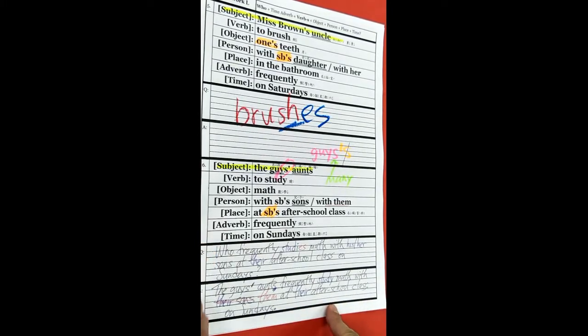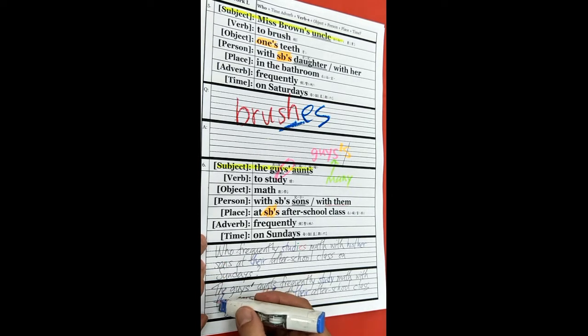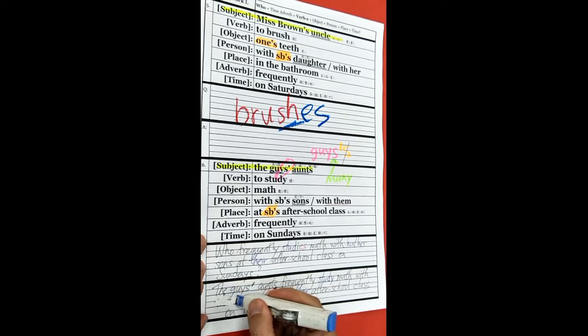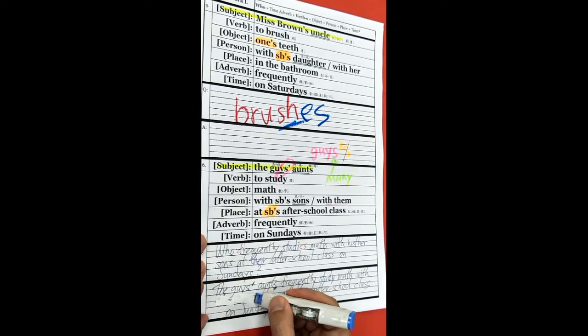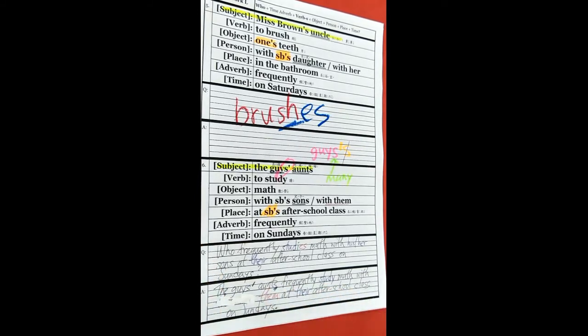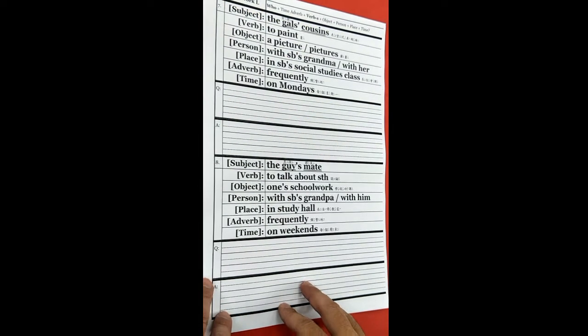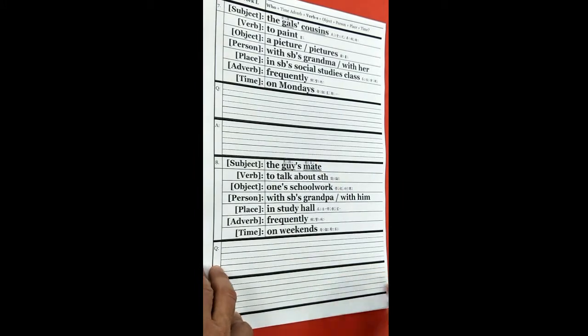Okay, now remember, it's okay to make mistakes, just erase it. I'm using a pen, so I can't erase, but I do have whiteout, so I'm going to just white that out. We don't want to look at mistakes. That's not good. Looking at mistakes is not good. But if you make a mistake, it's okay. Just use your eraser and erase it. The guys' aunts frequently study math with them at their after-school class on Sundays. Okay, it's very easy.